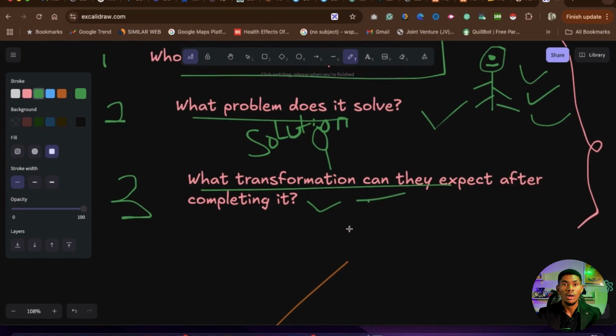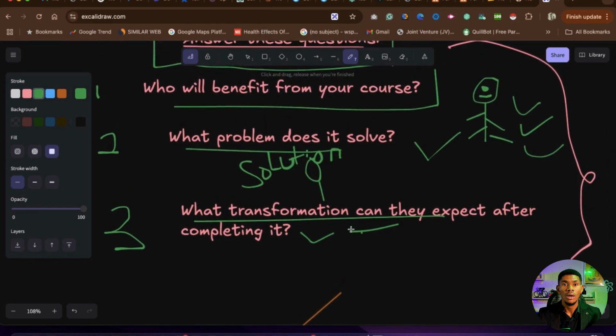In my own course, my transformation statement is that after taking my course, you should be able to have a core digital product, right? A core digital product. That's what I called it. As a matter of fact, the name of the course is Core Digital Product Creation. You must have a core digital product that you can start selling today at the end of the course, because the workshop and everything help you to create your own course that will be ready for the market to buy. Analysis, how to create it, all the tools, the platform, the promotion, the performance, everything.